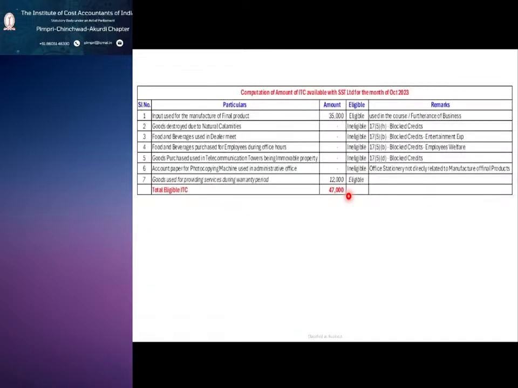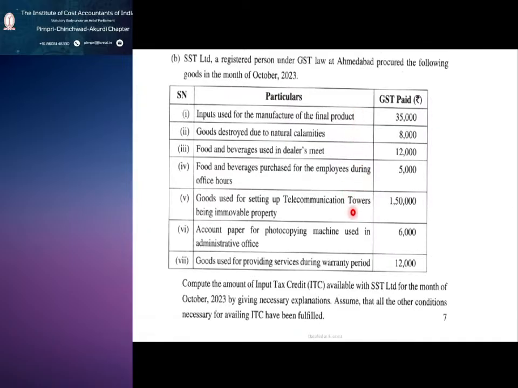So this is a very easy problem. If we remember section 17 subsection 5, it is very simple: only 35 and 12, the rest all are not eligible. ITC is not allowed.